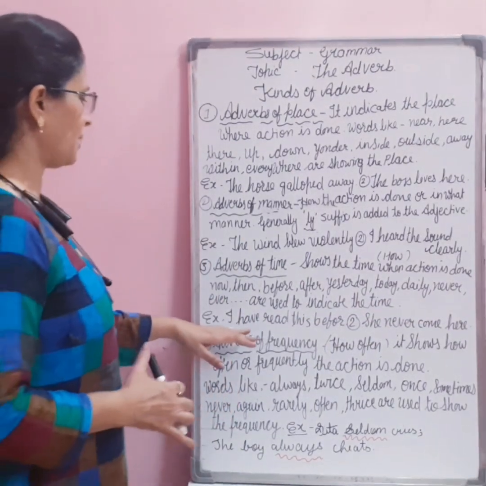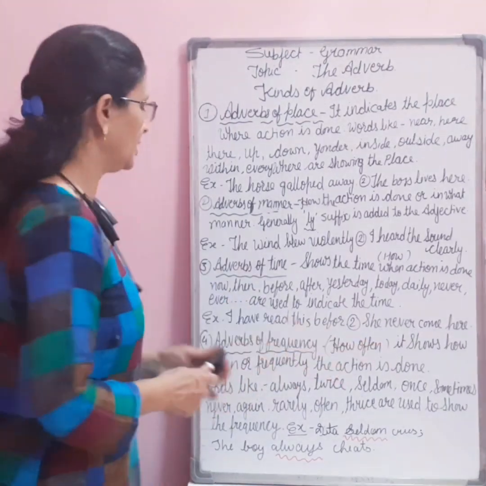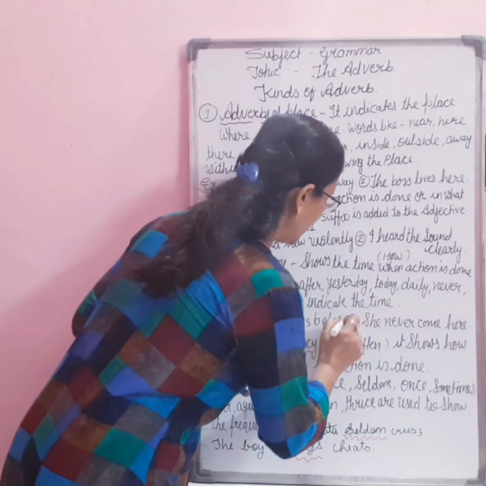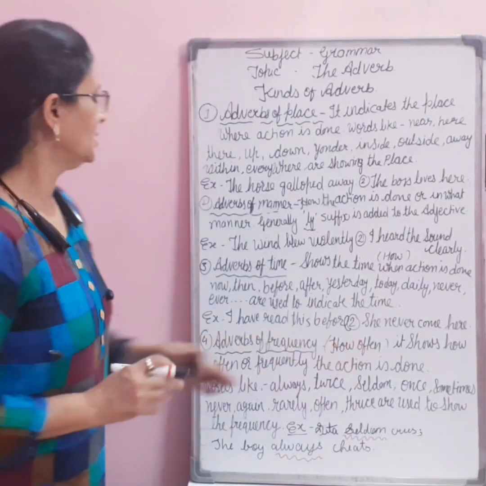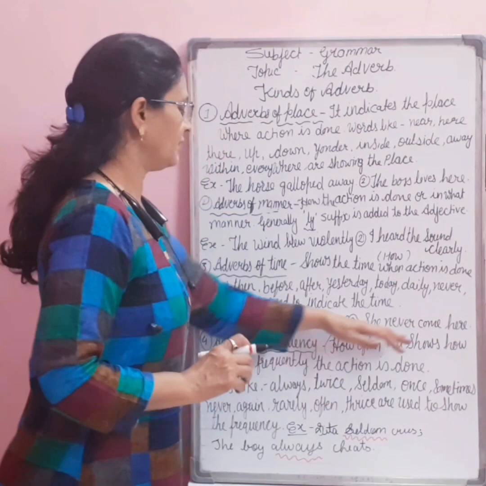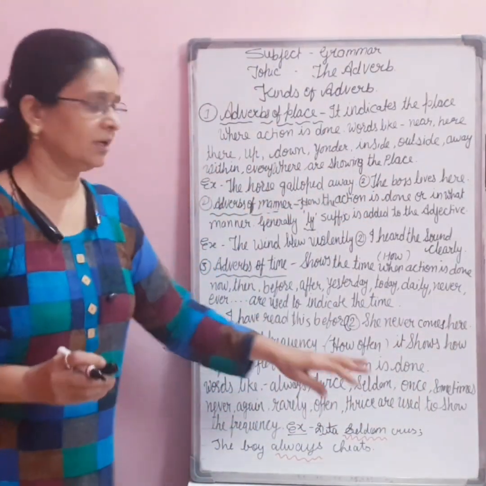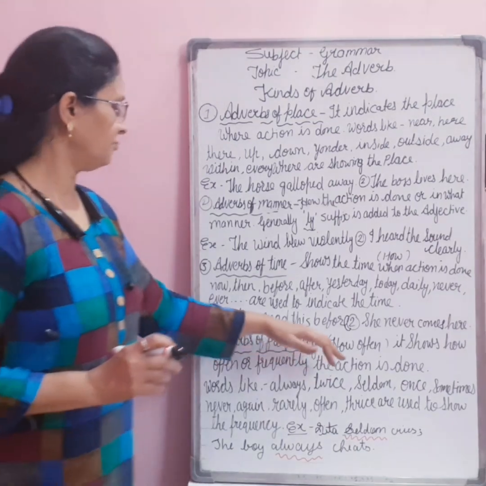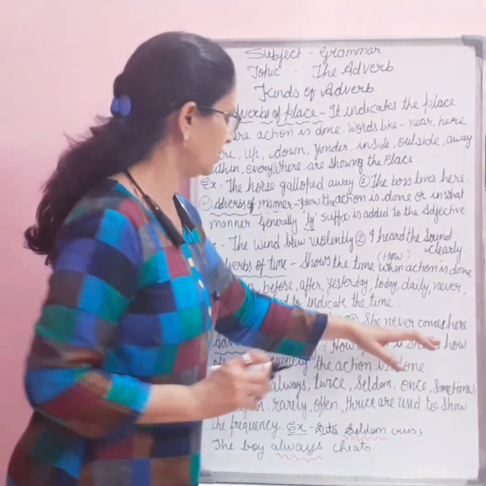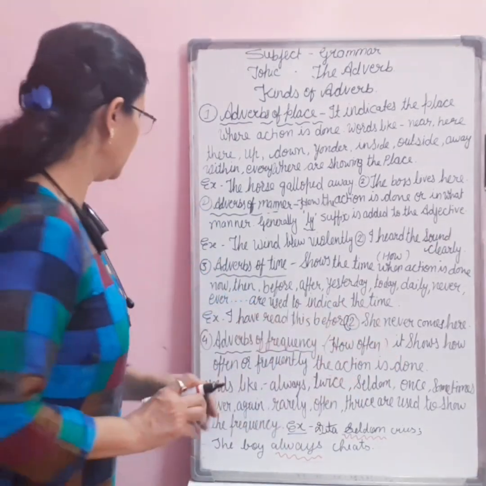For example, I have read this before. Here before shows the time when the action is done. Second example, she never comes here. Here never shows the time. So before is an adverb of time, and in the second example never is the adverb of time.